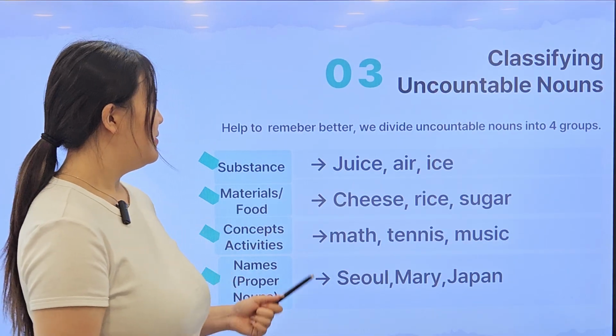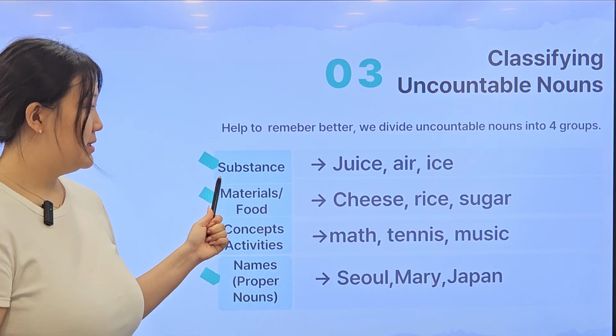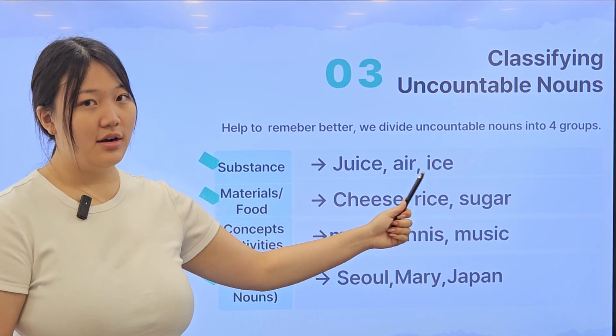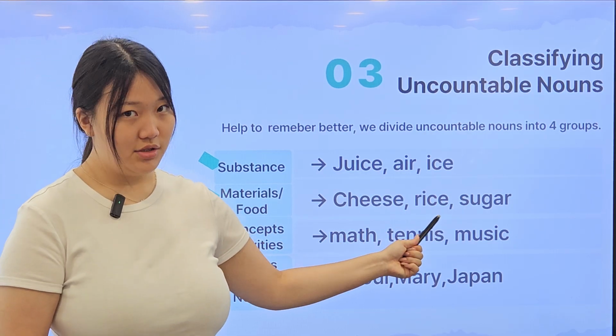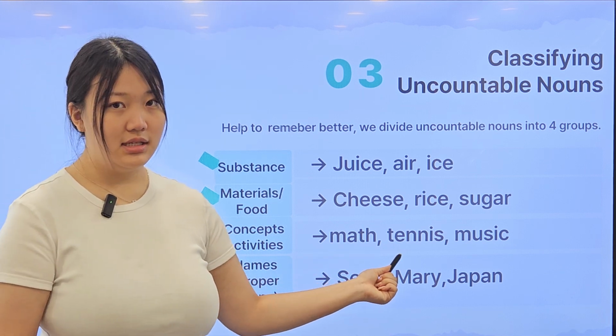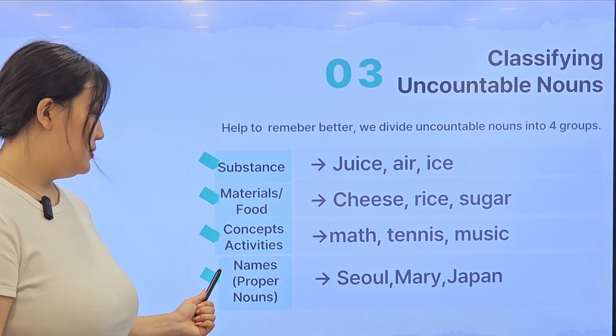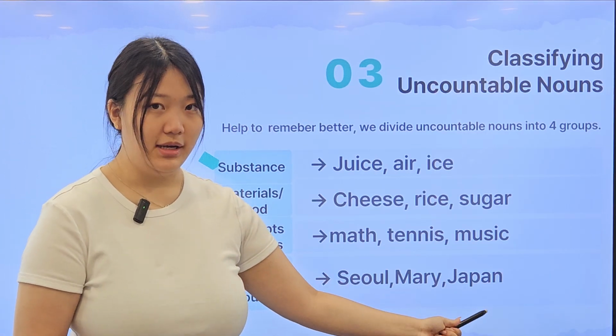So, classifying uncountable nouns again. Substance: juice, air, ice. Materials and food: cheese, rice, sugar. Concepts and activities: math, tennis, music. Names, or proper nouns: Seoul, Mary, Japan.